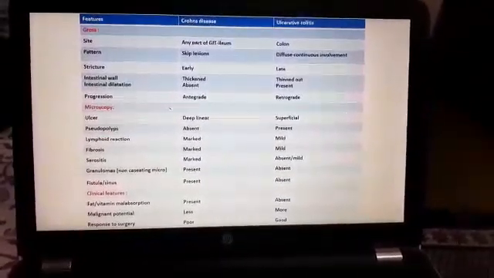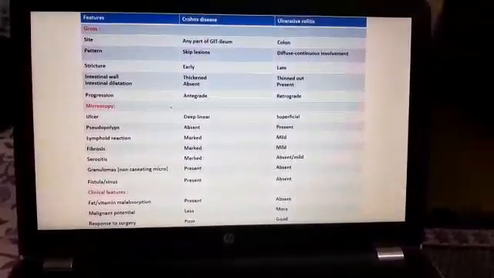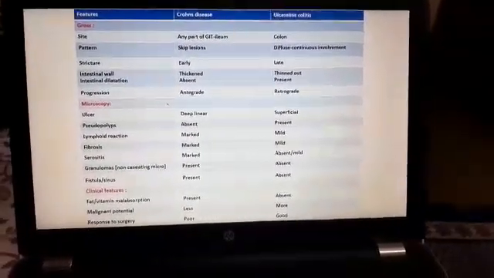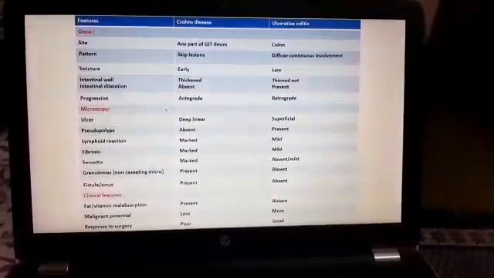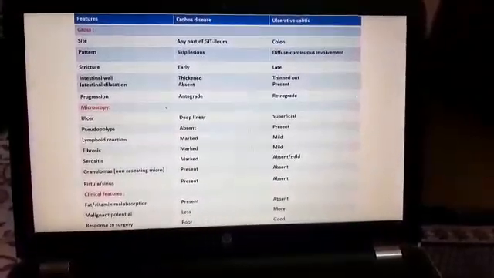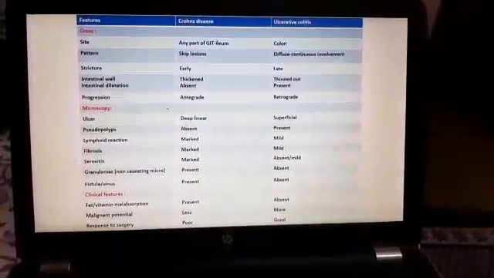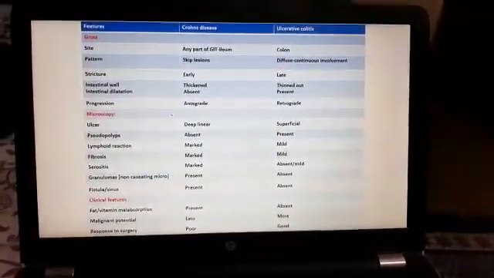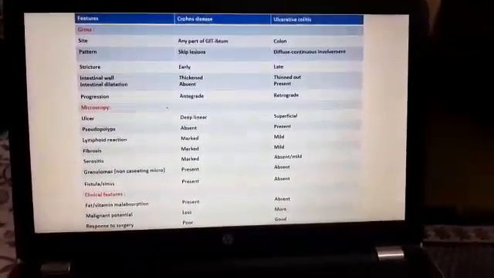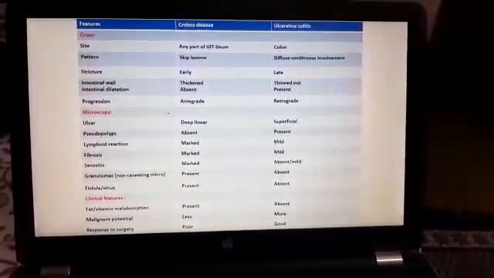Okay, so these are the gross differences between Crohn's and ulcerative colitis: the site, the pattern of involvement, the stricture formation, intestinal wall, intestinal dilatation, and progression. Yes, all of you, hope it is clear? Yes? Then next we will go to the microscopy.